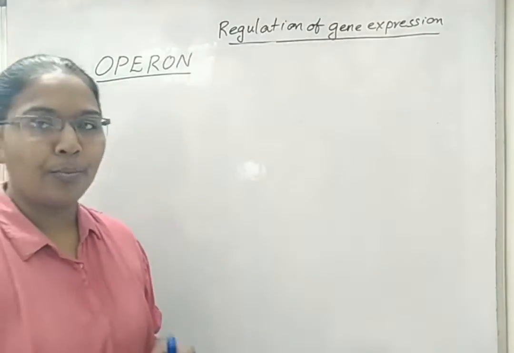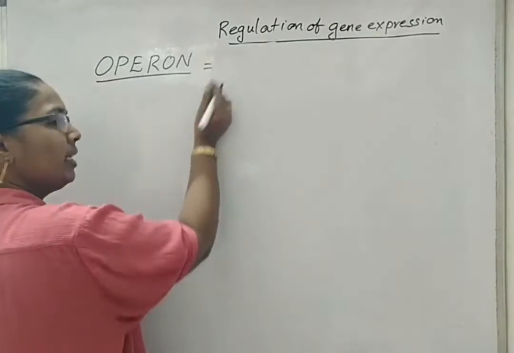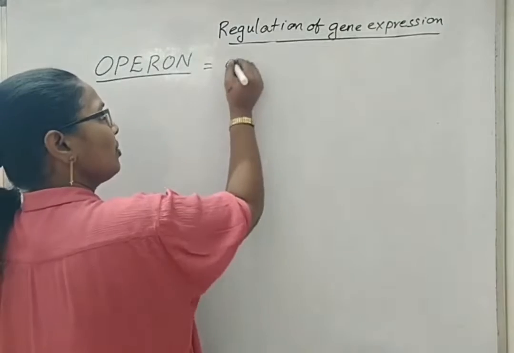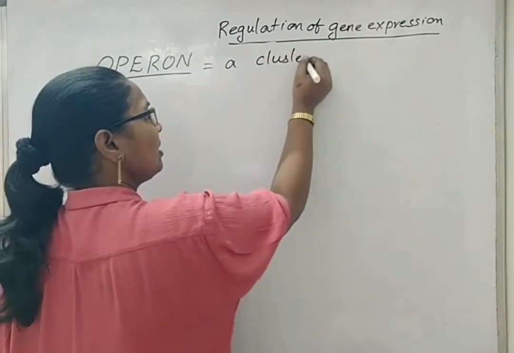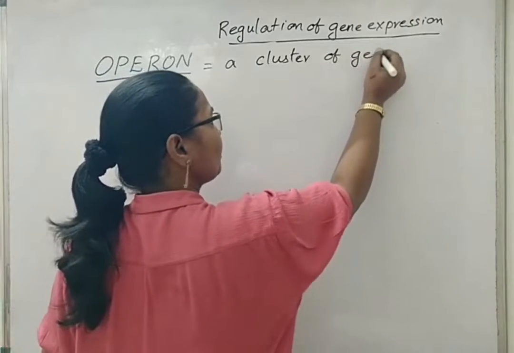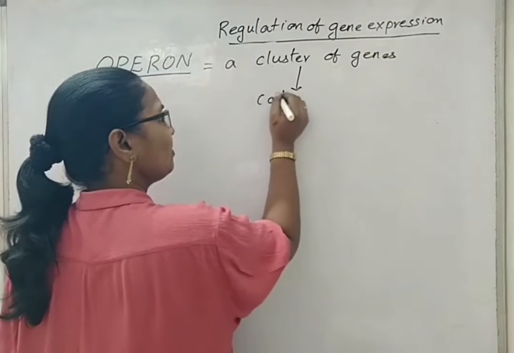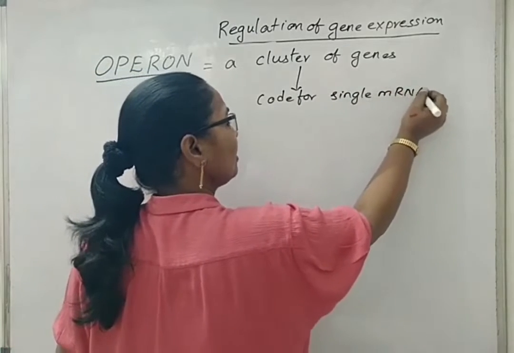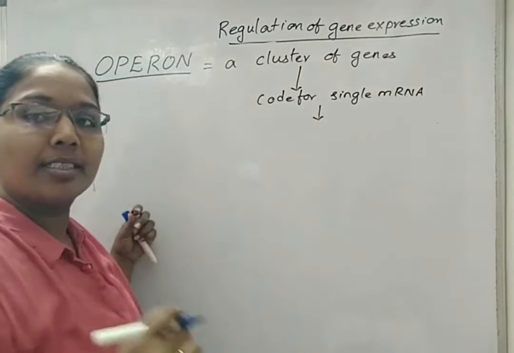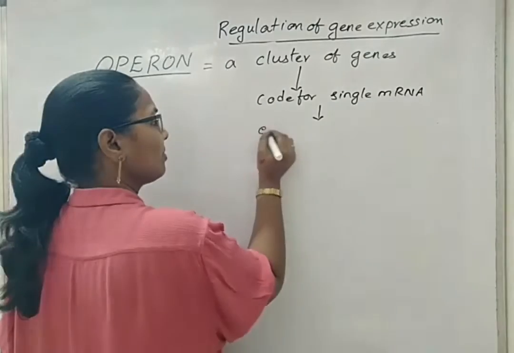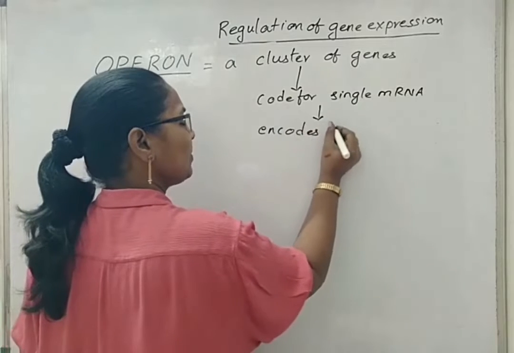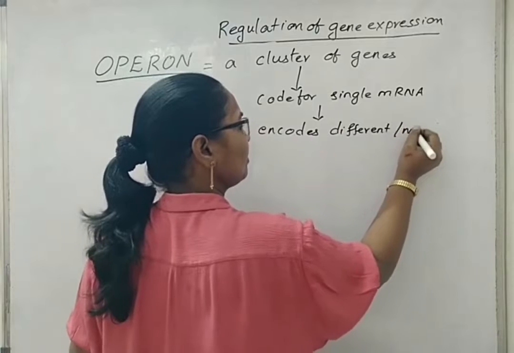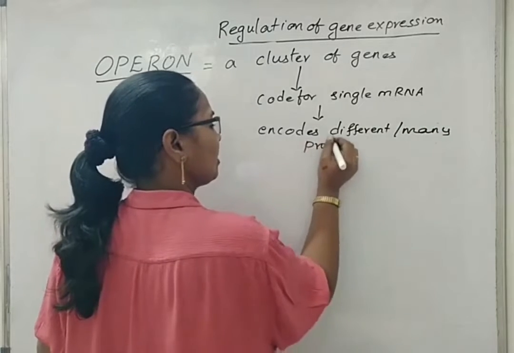Now we will see about operon. As I said, operon is a group or a combination of genes. That we will write in the form of a definition. So, operon is a cluster or a group of genes that code for a single mRNA, but that mRNA encodes or translates different types of proteins, many proteins.